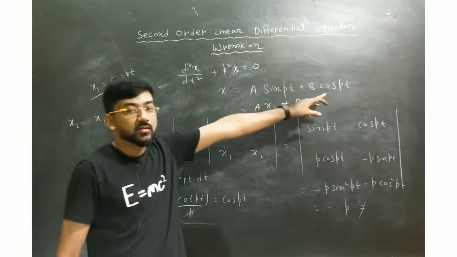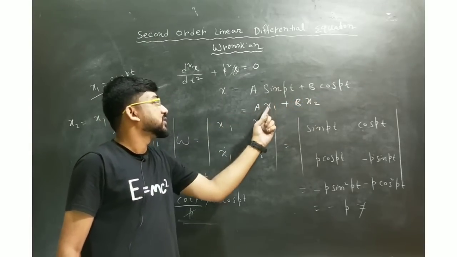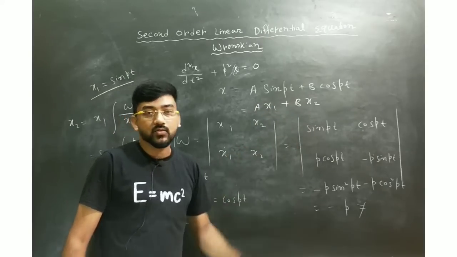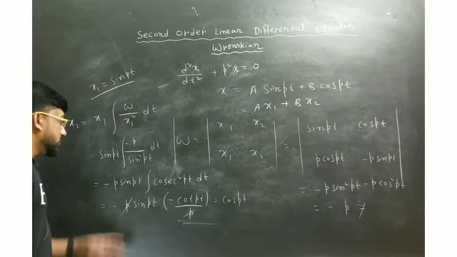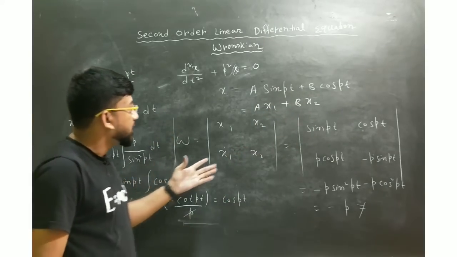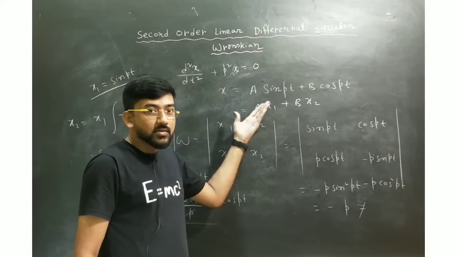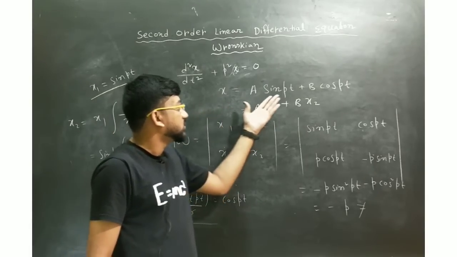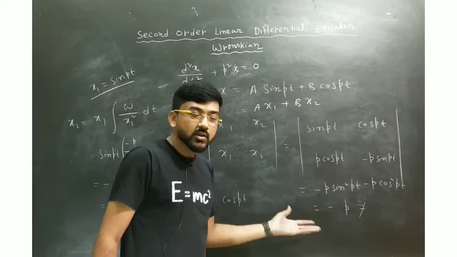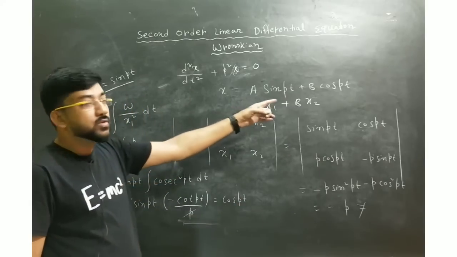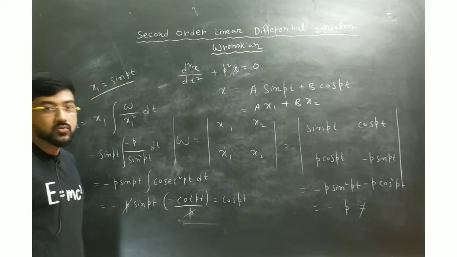You can see from here. So if you know x2, you can find out x1. If you know x1, you can find out x2. This is very easy. So these 2 or 3 things you have to know. They can ask, I am repeating again, whether the solutions are linearly independent or not, or they can give you one solution and ask to find out another solution.